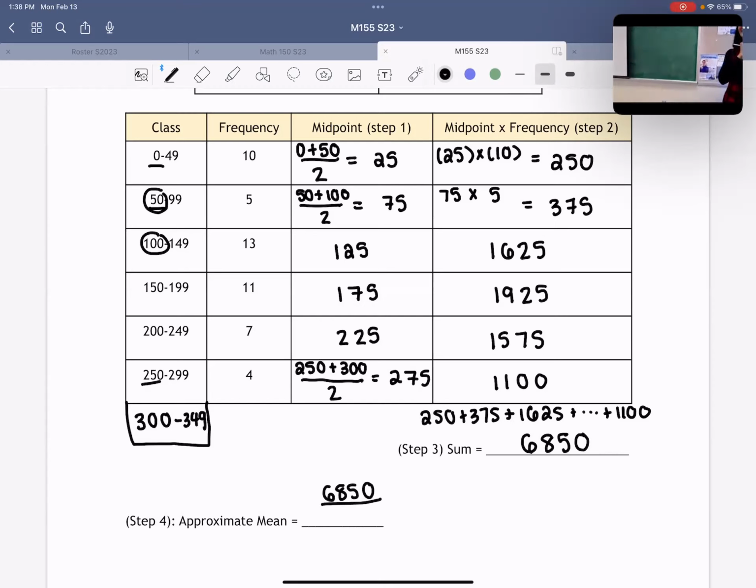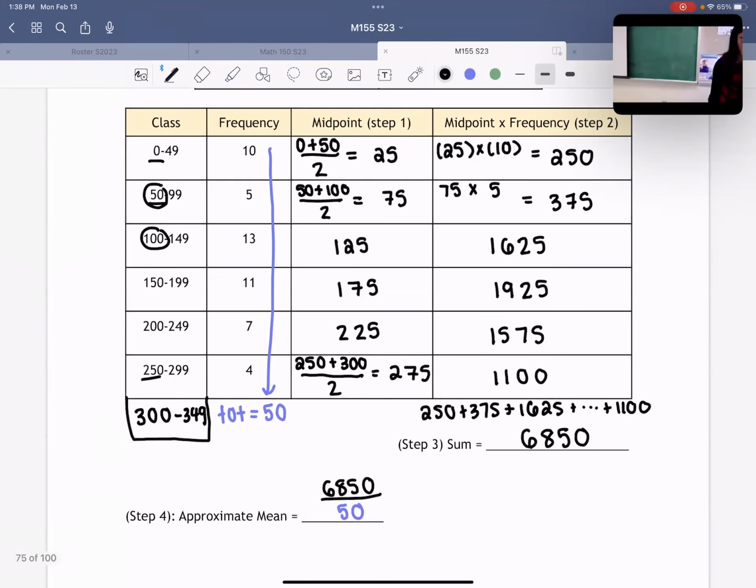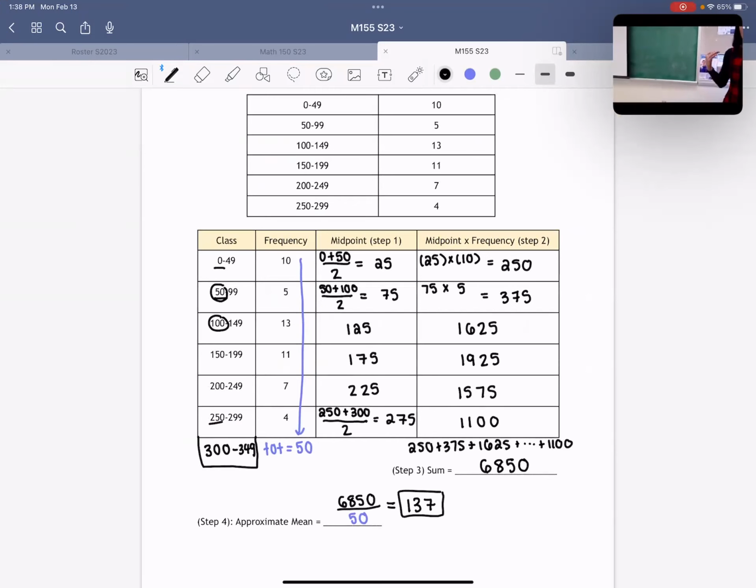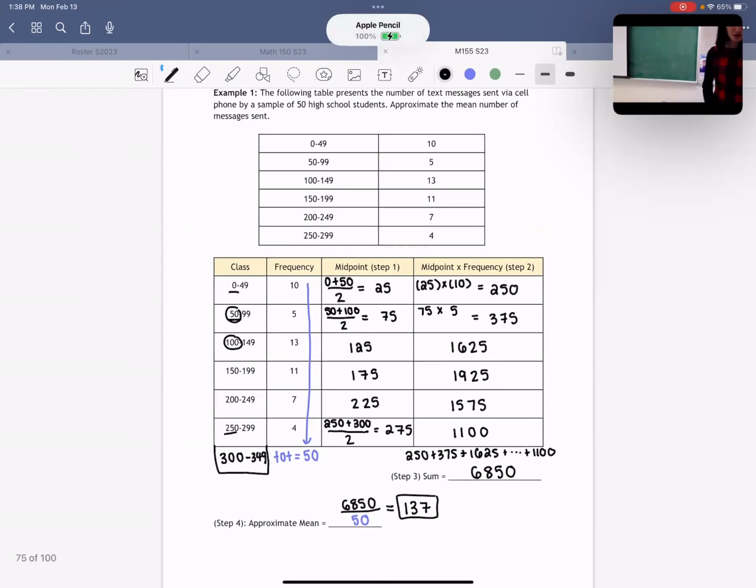Elizabeth? Yeah, so in order to get the total, take all the frequencies, add them together, and the total is 50. Okay, so we divide our sum by the total, which is 50. And when you divide these together, we get 137. 137 isn't the mean of this data set, but it's a good approximation as to what it would be if we did have the numbers. Okay. Any questions on example 1?